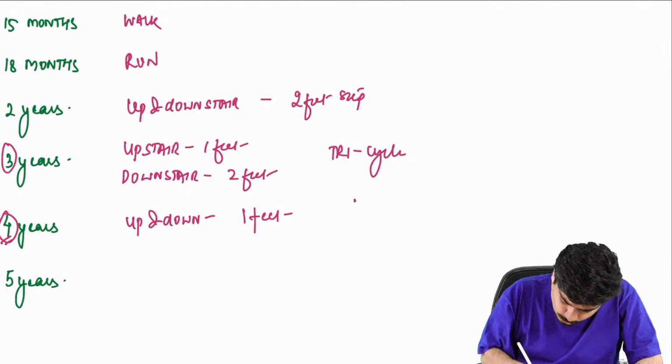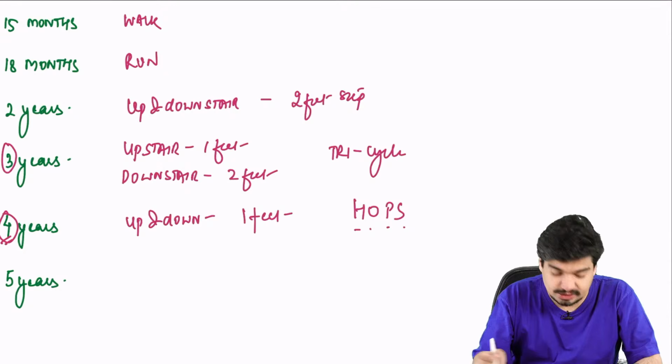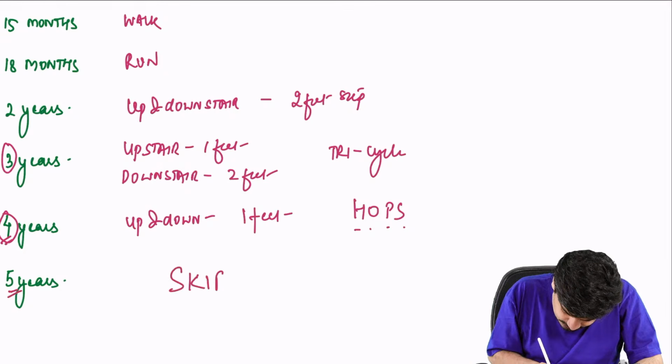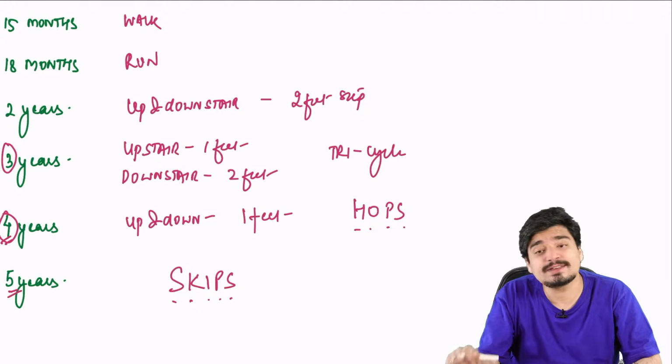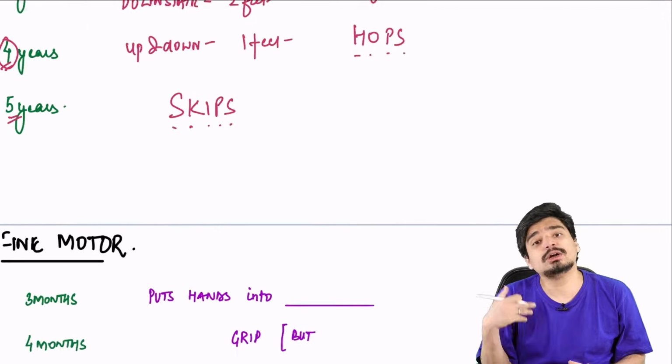Now, 4 for 4 letters in hops. The child hops at 4 years of age. 5 for 5 letters in skips. The child skips at 5 years of age. So these are your gross motor milestones. Next we come to the fine motor milestones.